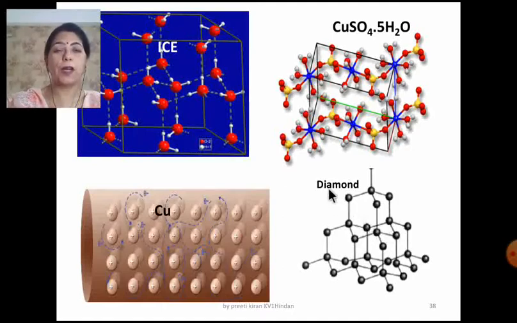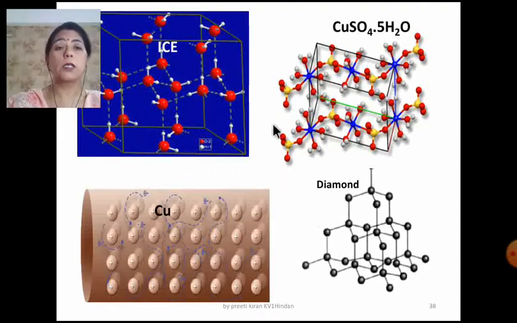Fine. Now if you will just think over, I have told you here the constituent particle is a molecule. Here the ions, here the kernels and the free electrons, and here I said it is made up of atoms. And that is the basic difference, and that is why we have four types of crystalline solids. Why are these crystalline solids?